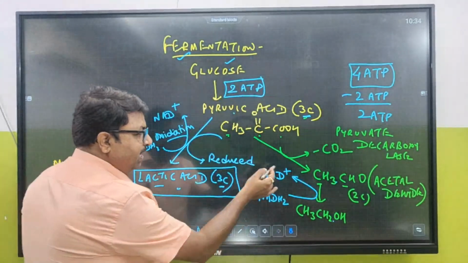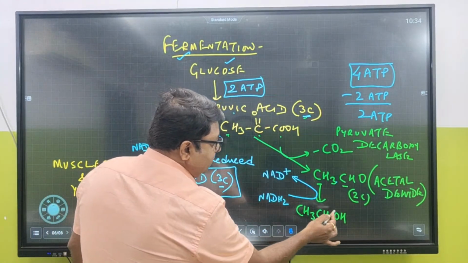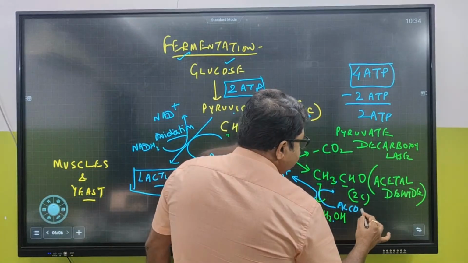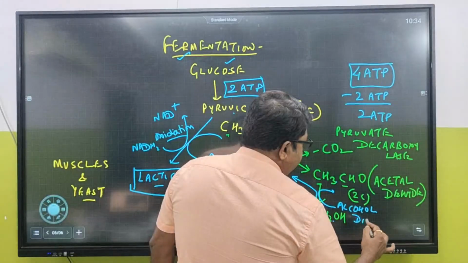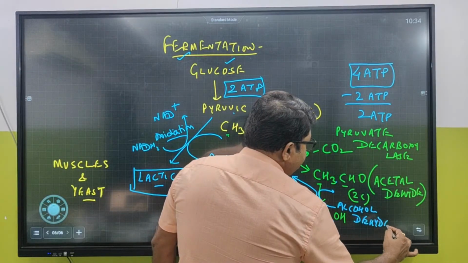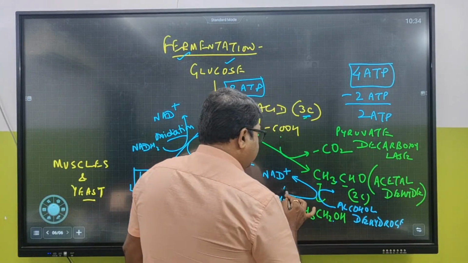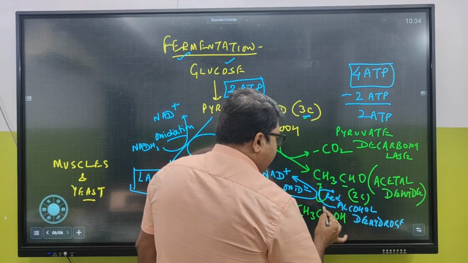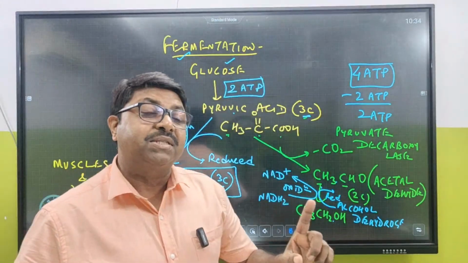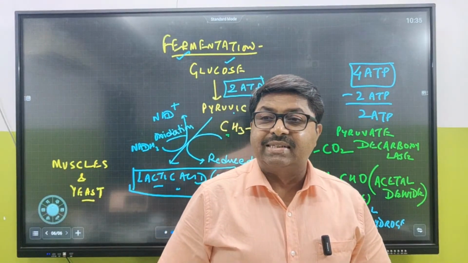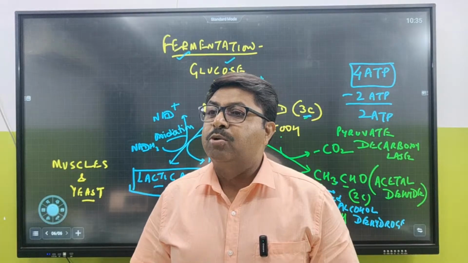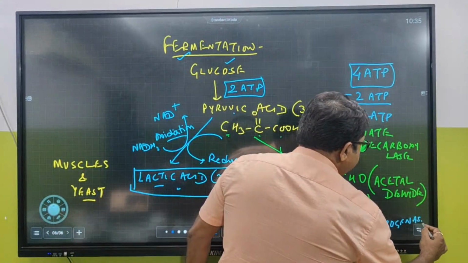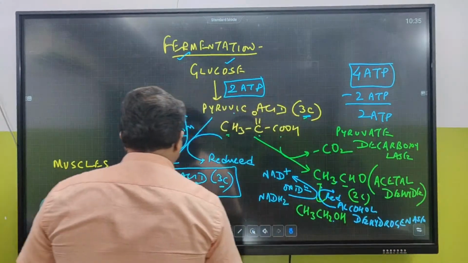Now, what is the name of this enzyme? Yes, alcohol dehydrogenase. Alcohol, because what is this process? Oxidation. And what is this process? Reduction. Reduction and oxidation taking place simultaneously. We call it oxidoreductase enzyme activity, and that is being done by dehydrogenase enzyme. So alcohol dehydrogenase is the name of the enzyme.